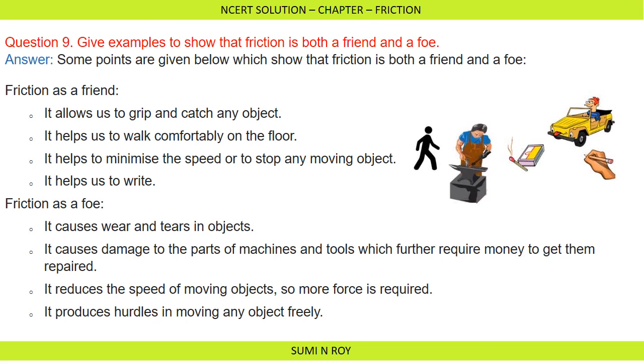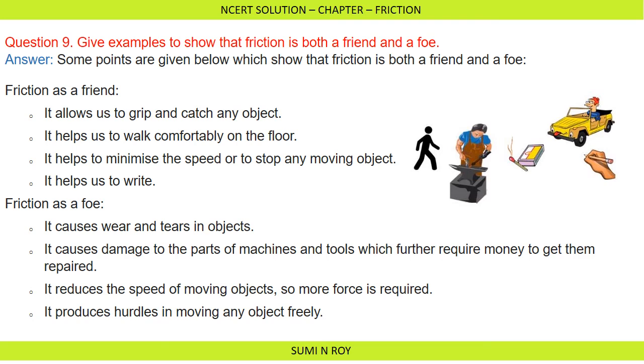Now next question is, give examples to show that friction is both a friend and a foe. Many examples we have already discussed, we have to give a few. Some points are given below which show that friction is both a friend and a foe. Let us first discuss how friction is a friend for us. It allows us to grip and catch any object. You can catch any object with the help of friction. It helps us to walk comfortably on the floor. This is due to friction.